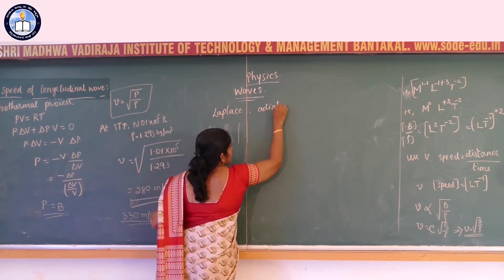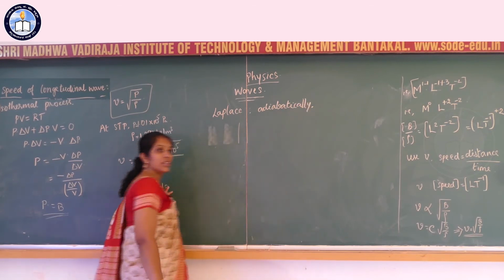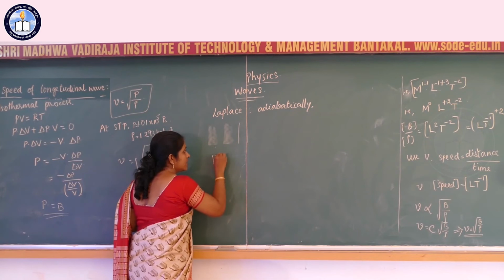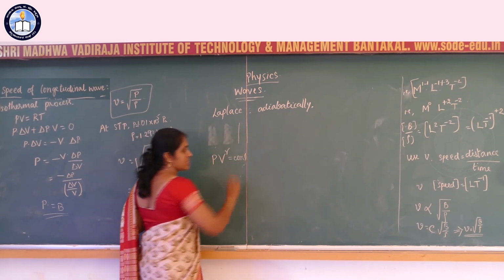For an adiabatic process, for an ideal gas, the equation relating pressure and volume is PV^γ equal to a constant.